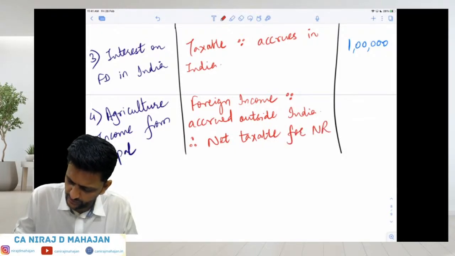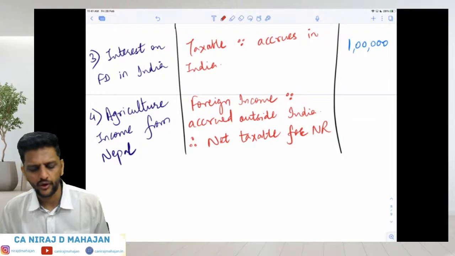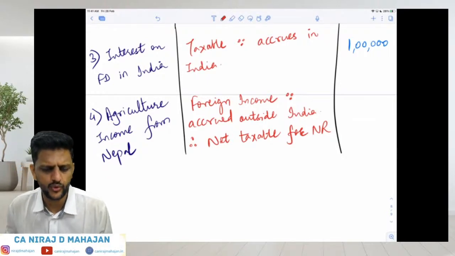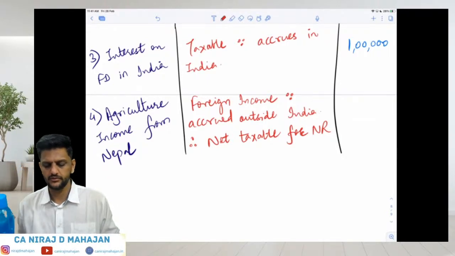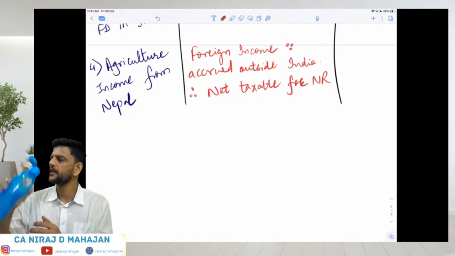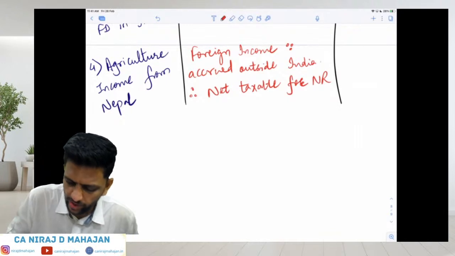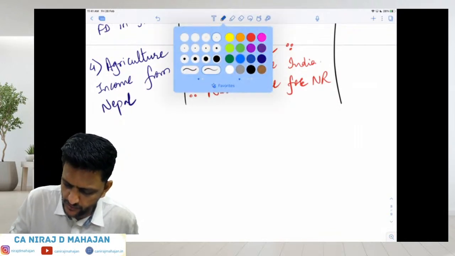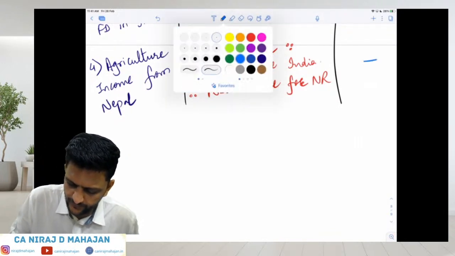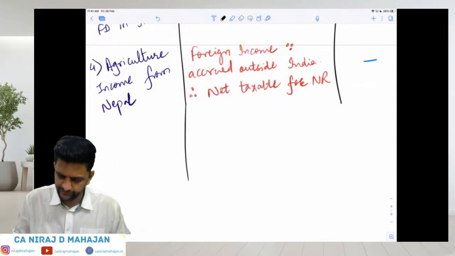NR means obviously non-resident. Okay, everybody. Therefore, not taxable for non-resident. So again, nil over here. Correct? And fifth one.